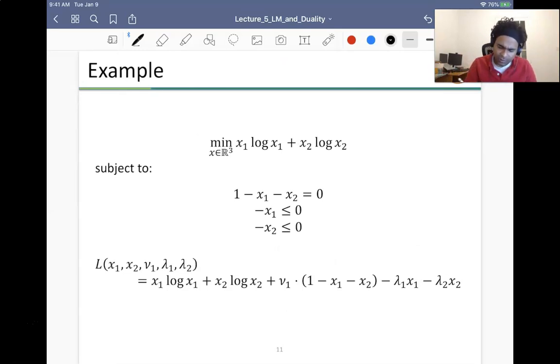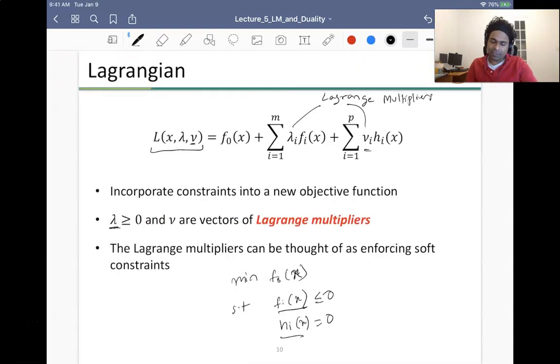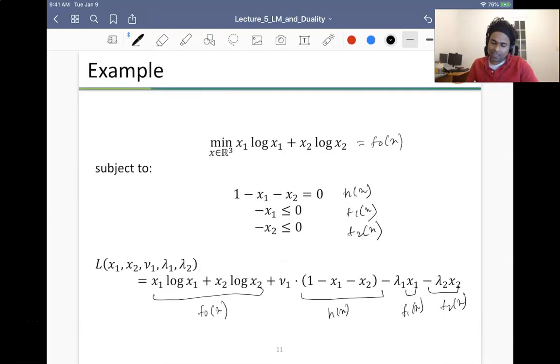Okay, so here we have this as my objective. So this term over here is nothing but f0 of x, right? We saw that this is h of x, this is f1 of x, this is f2 of x, right? So this is exactly what is happening over here. So this is nu1 multiplied by h of x, and then here I multiply this by f1 of x, right? Actually minus x1 is f1 of x and minus x2 is f2 of x, so this is exactly as was there over here. So I have the plus lambda i, so the lambda i still has a plus, but because my f1 of x is minus x1, that's when I get the minus x1, right?